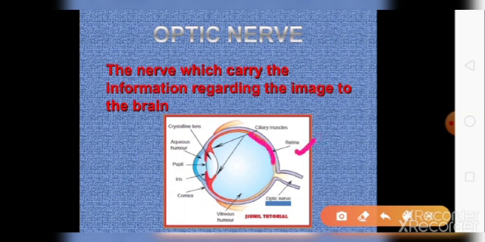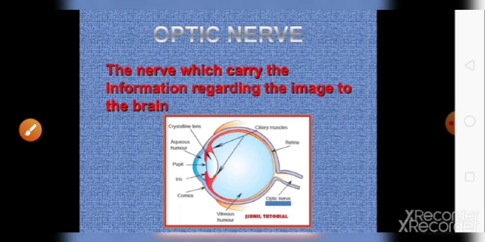Retina is the screen of the eye where the image is formed. Retina is just like the screen. You can compare this with a TV screen. On a TV screen, images are forming, you are able to see the images. Similarly, the screen of our eye is retina, where the image is being formed.